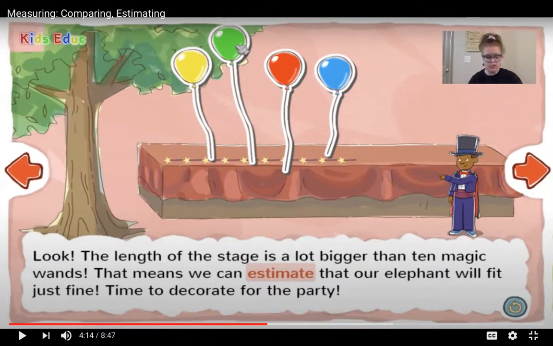Now, do you think 100 peanuts could fit in my mug? Is that a careful guess? No, because we know that this peanut, there's no way 100 of them would fit in there, right? That's not a careful guess.